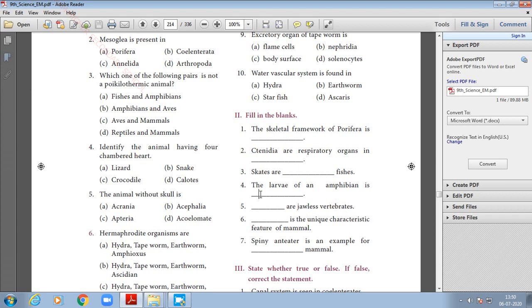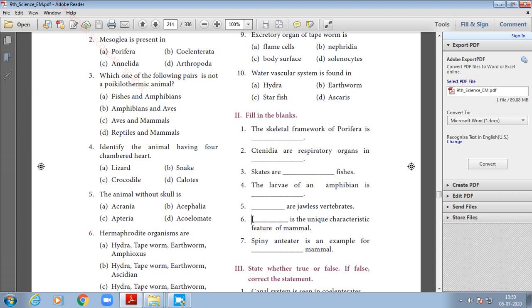Fourth one, the larva of an amphibian is tadpole. T-A-D-P-O-L-E, tadpole. Fifth one, dash or jawless vertebrates. The answer for this is cyclostomes, C-Y-C-L-O-S-T-O-M-E-S, cyclostomes.